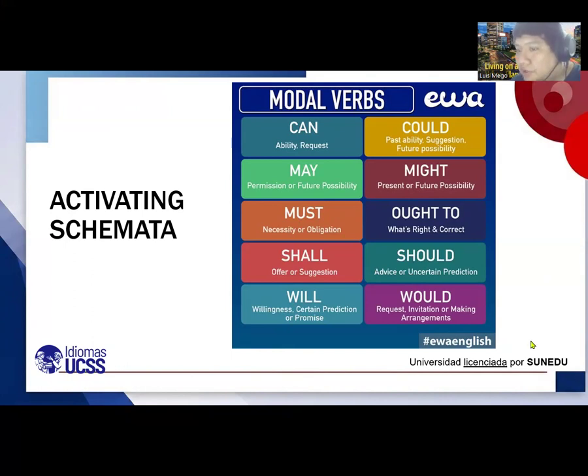And finally, would is for request, invitation, or making arrangements. Okay? Again, can, could, may, might, must, ought to, shall, should, will, and would. We have more? Yes. Let's see.